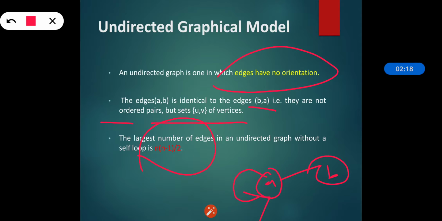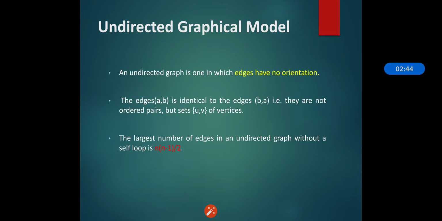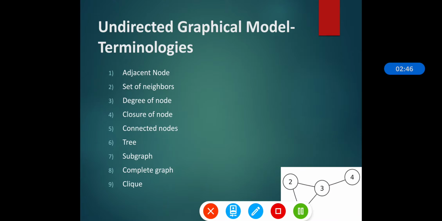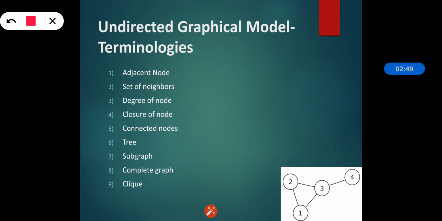So the MRF is an undirected conditional independence graph of a probability distribution. Suppose we have a graph that is a collection of vertices and edges, where the vertex set V contains 0, 1, 2, 3, 4, 5, 6, and the edge set connects these vertices with each other. Then that is called an undirected graph. We will now see some terminologies related to undirected graphs.